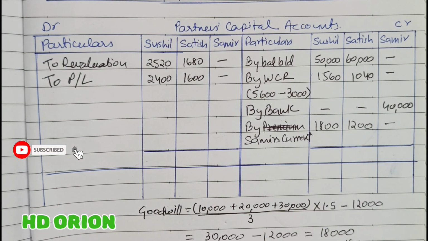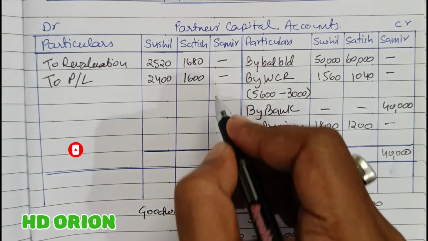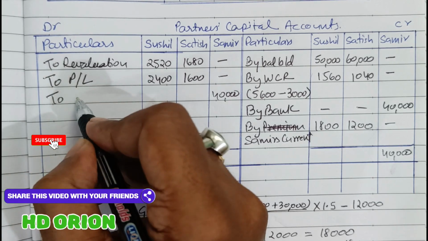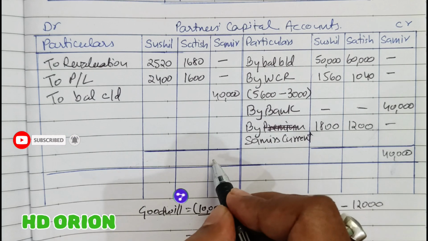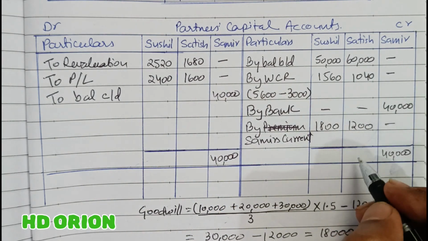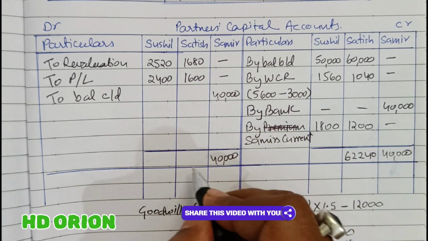Samir 40,000. So here also we will write 40,000 because it is the balance closed down. It is credit balance, shown on the liability side in the balance sheet. Here, if you add here, it is 62,240.